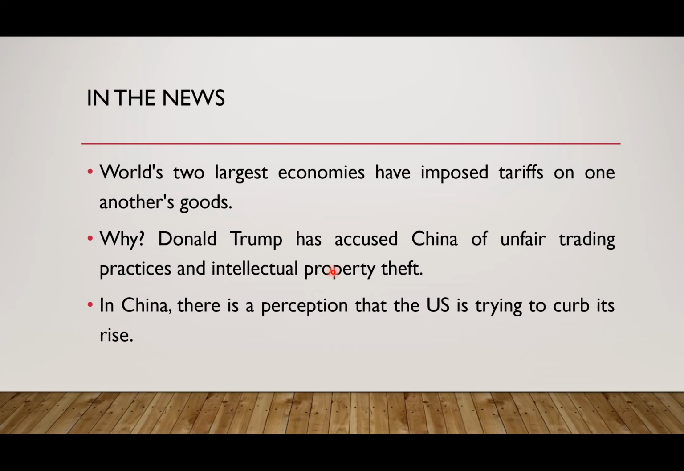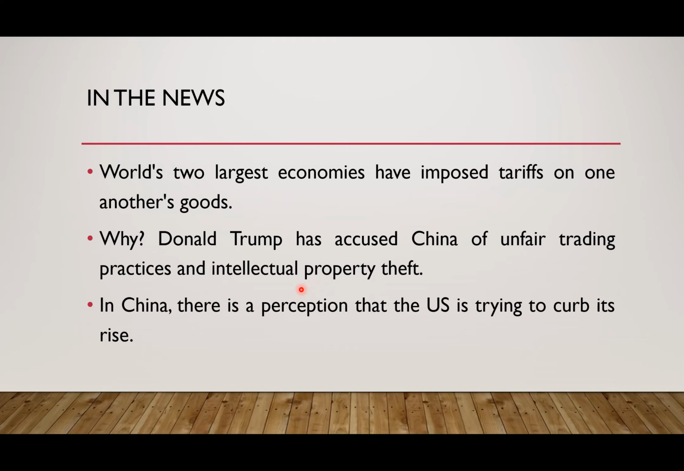For example, they provide a lot of subsidies to their manufacturers, so that reduces the cost of production for the Chinese products. And as a result, Chinese products become over-competitive as compared to products of other countries, including America. So that is one reason that Donald Trump says that China is engaging in unfair trading practices.